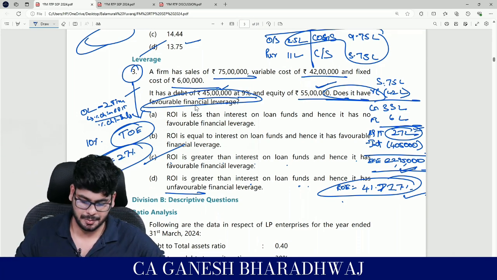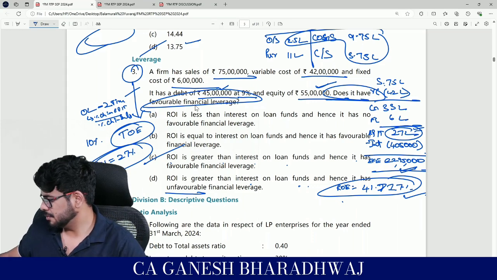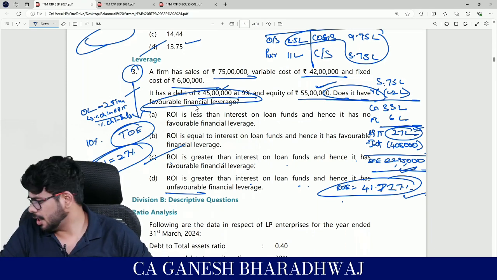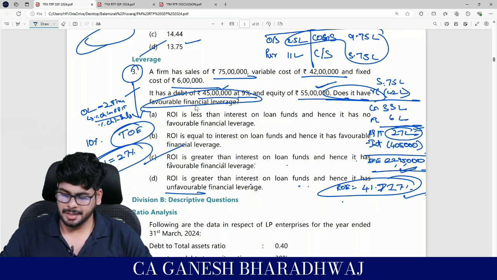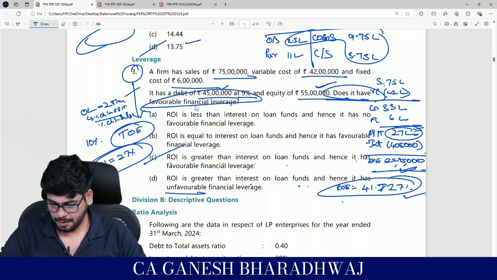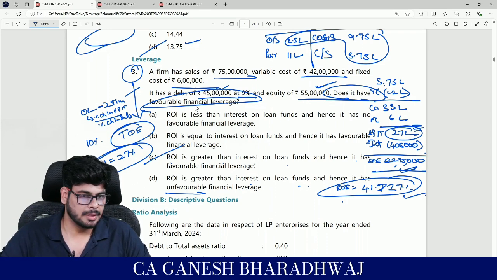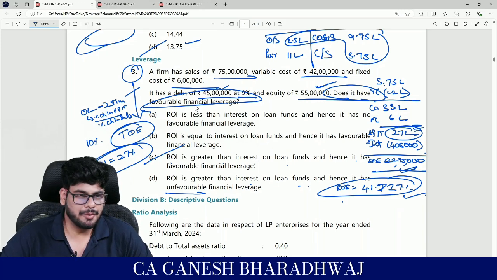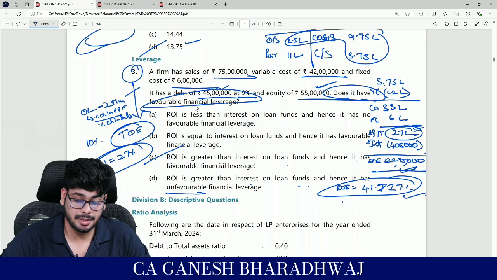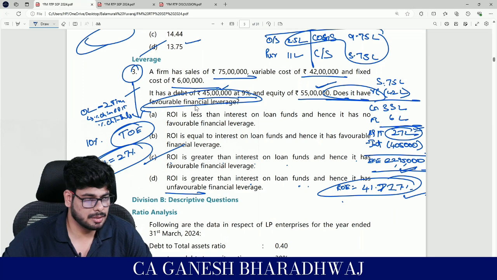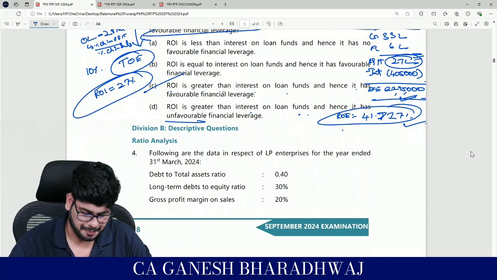Fine, let's go and update our library of adjustments. Write down standalone MCQ, leverages, and write down trading on equity. Quick, guys, let's do this. Done? It's trading on equity. Maybe if you want, you can put semicolon, ROI versus interest in this case. For you to maybe understand, you can put it. Guys, are you all clear with this? Are you able to understand the background concept? Okay. Shall we move to the next one?